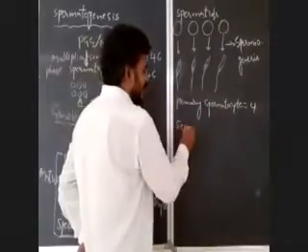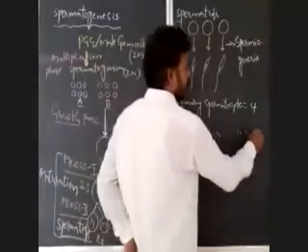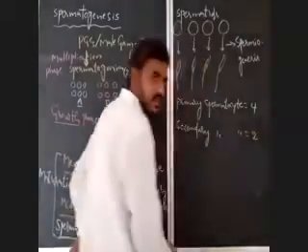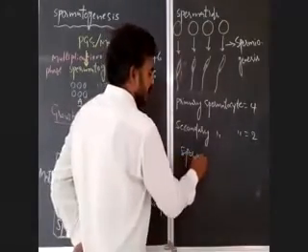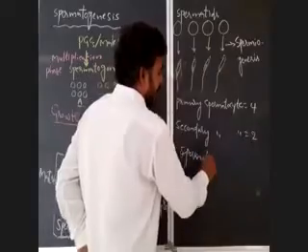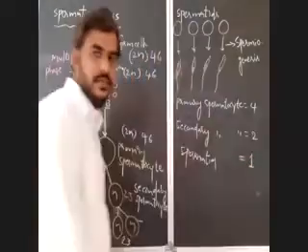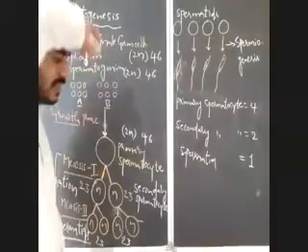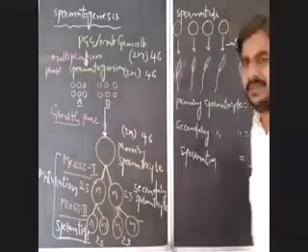A single secondary spermatocyte produces 2 sperms. And a single spermatid produces 1 sperm. So they may ask these numerical questions also in your exams. Okay, just remember, very simple.